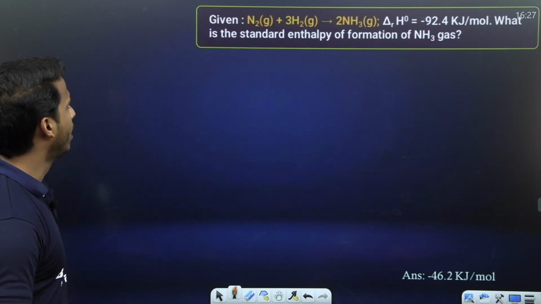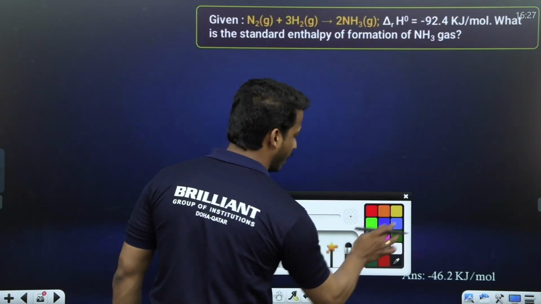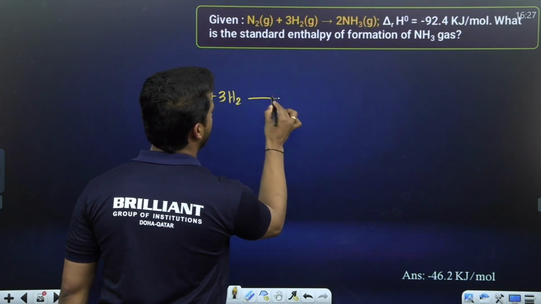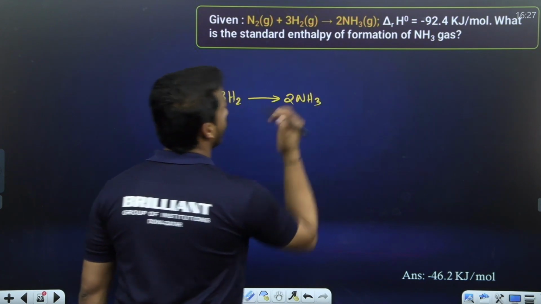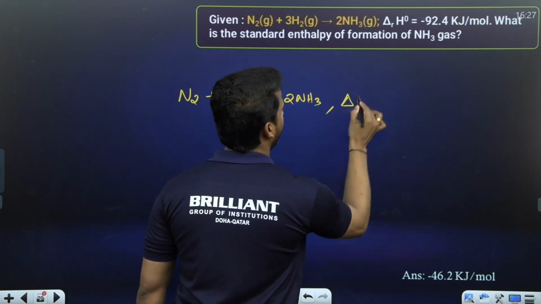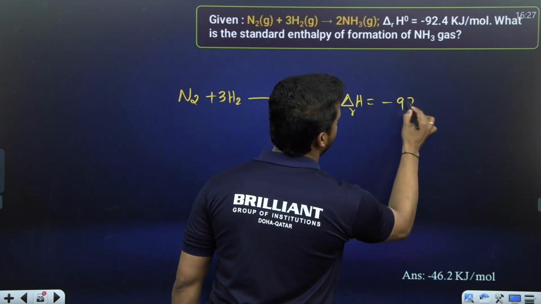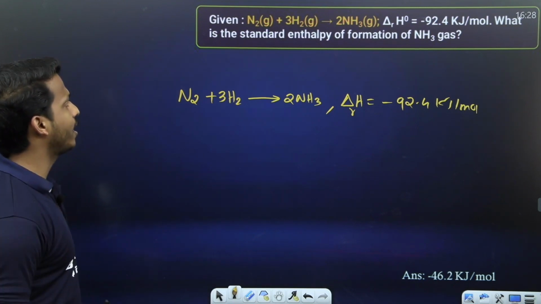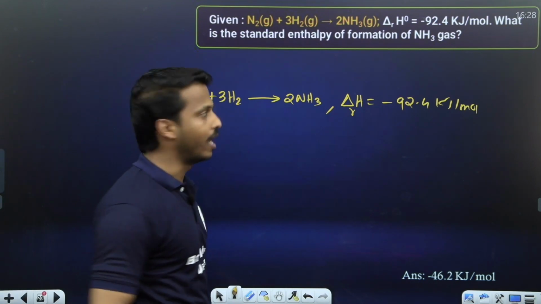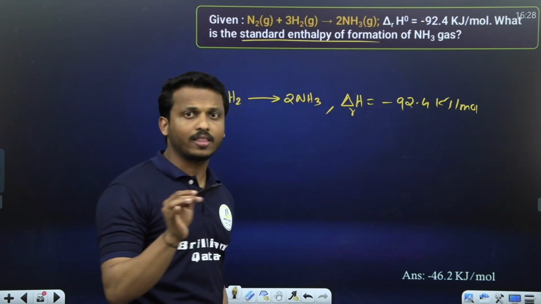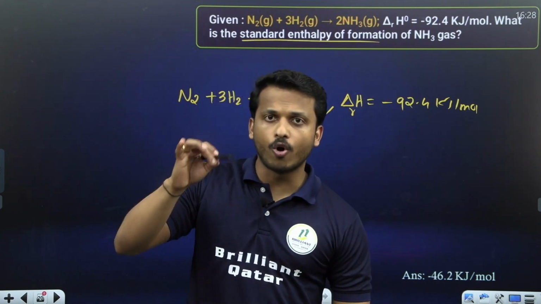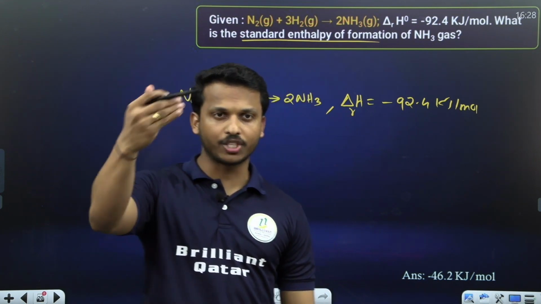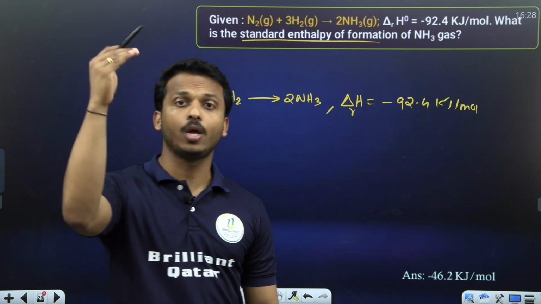Okay. Next, a simple question from NCERT. Given that, hope you are listening carefully, N2 plus 3H2 gives 2NH3. For this reaction, enthalpy of reaction is given as minus 92.4 kilojoule per mole. If so, what is the standard enthalpy of formation of ammonia? I told you, dear all, formation means product should be 1 mole.